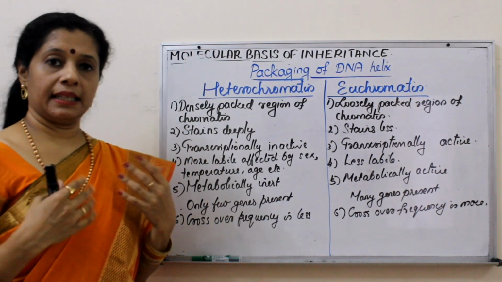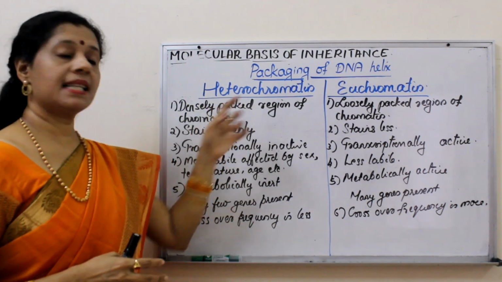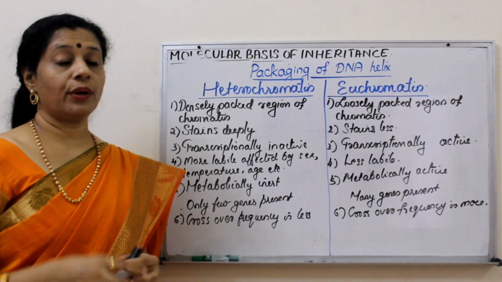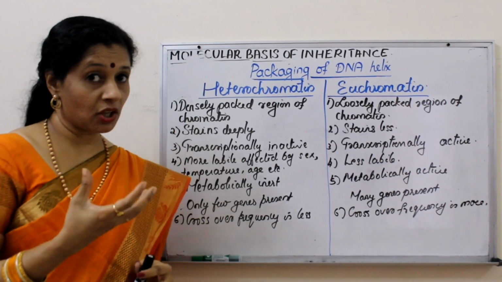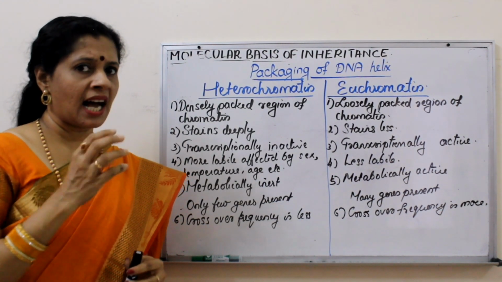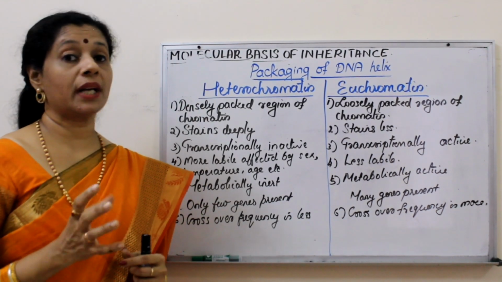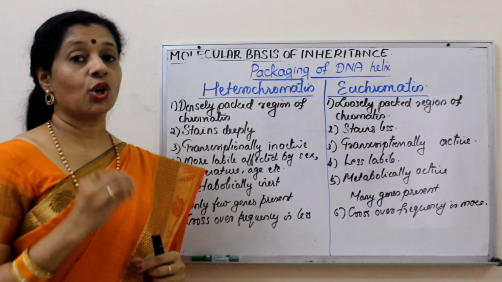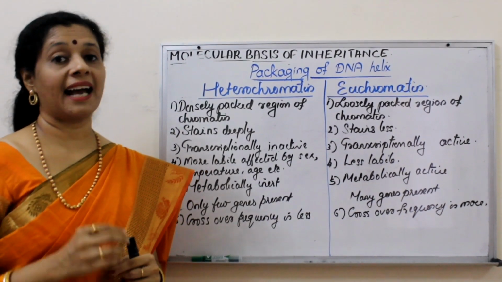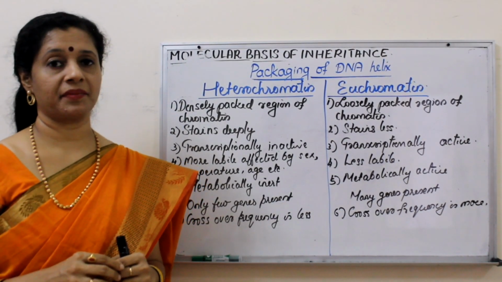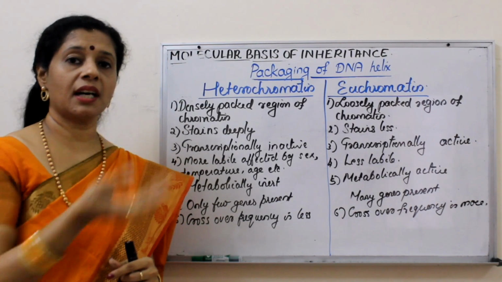Now, one more point, that is heterochromatin. I told you heterochromatin shows heteropyknosis or condensation at any stage of the cell cycle. Based on that, there are 2 types of heterochromatin: constitutive heterochromatin and facultative heterochromatin. Constitutive means what? Continuous.